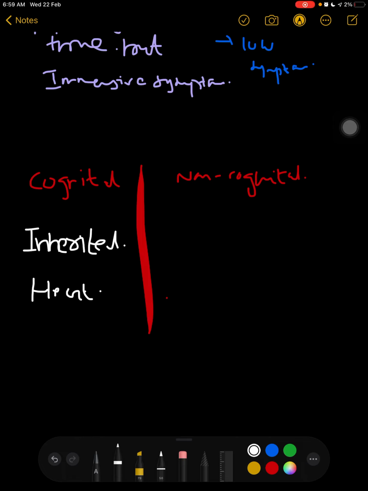If we talk about non-congenital, it means these are not genetic, right? It can be diarrhea. Diarrhea is not congenital, right? It can be constipation. Fever is not a disease, basically it's a symptom, right? What else? It can be cholera, right?